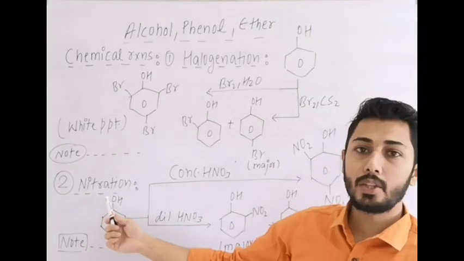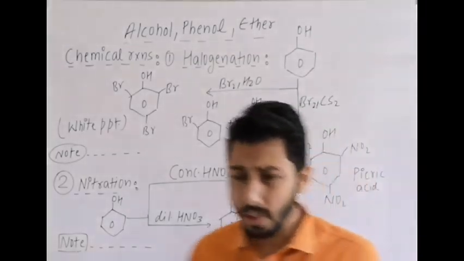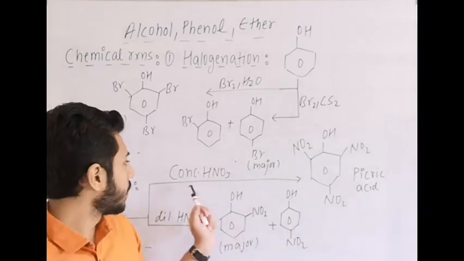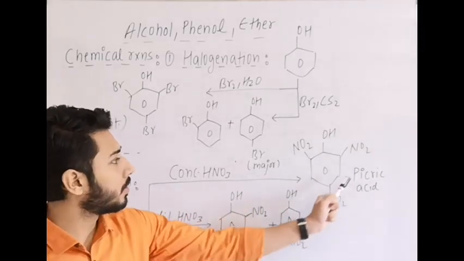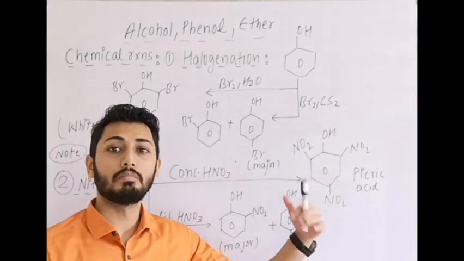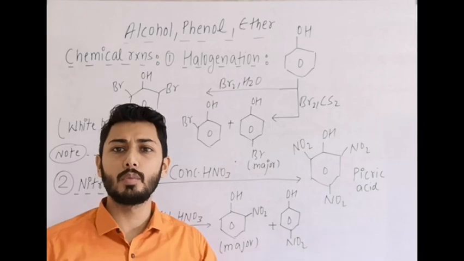Next reaction is nitration of phenol, firstly with concentrated HNO3. This reaction is not useful, I'll tell you why. Firstly, with concentrated HNO3, it gives 2,4,6-trinitrophenol. Its important common name is picric acid, which is highly acidic in nature. Why is it more acidic?